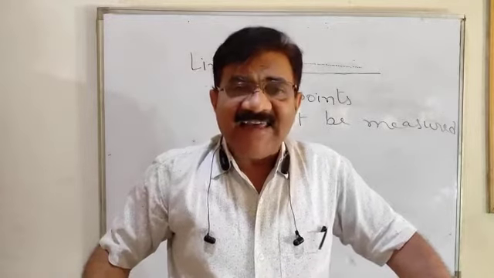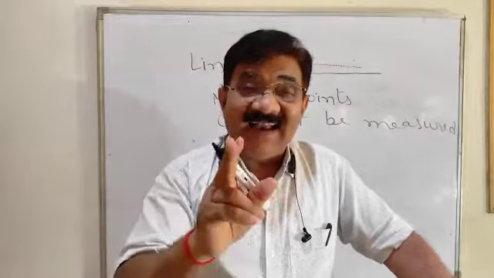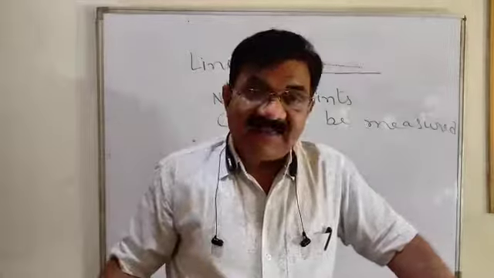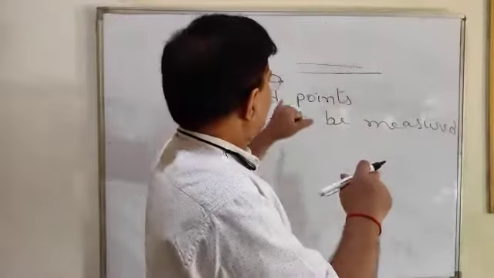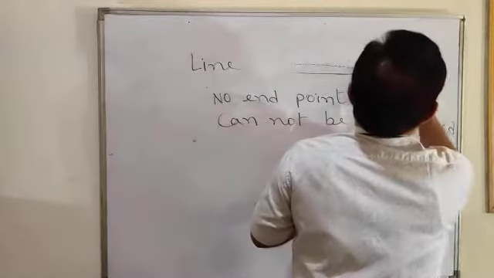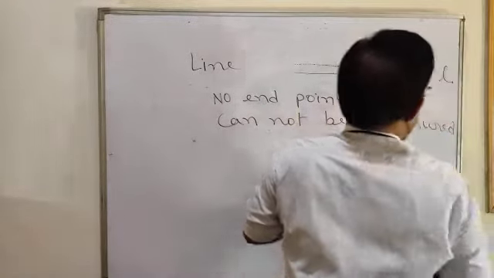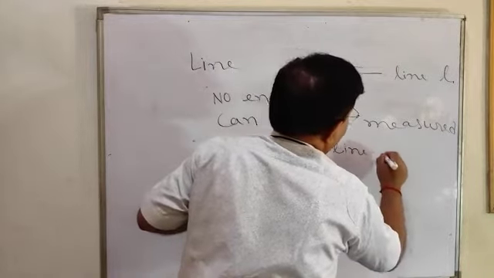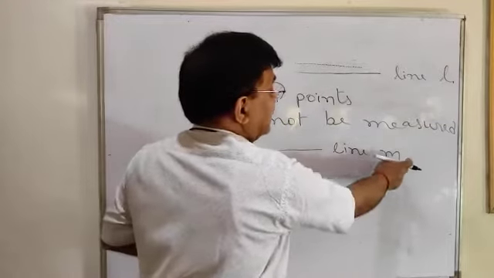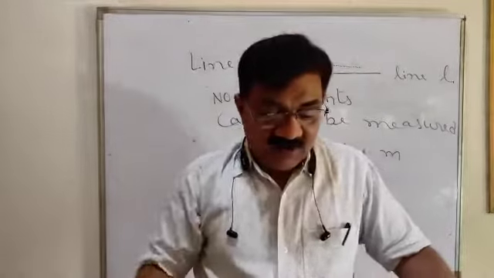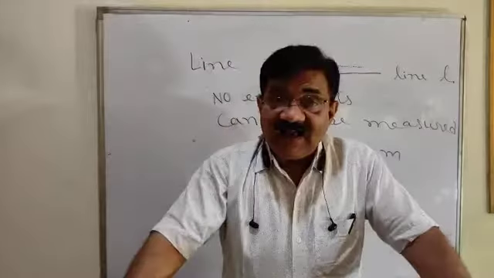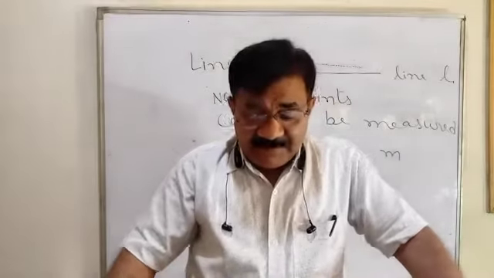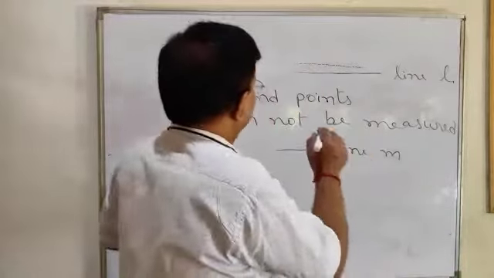And a line is denoted by a single small letter. Keep in mind, a line is denoted by a single small letter. So let us name it maybe line L, a small letter. This is maybe line M. See here, I have used a single small letter. So a single small letter denotes a line, and how is a line represented? By a symbol.